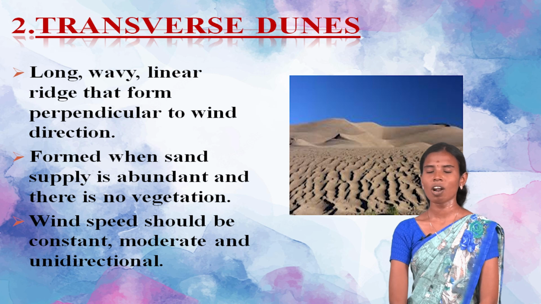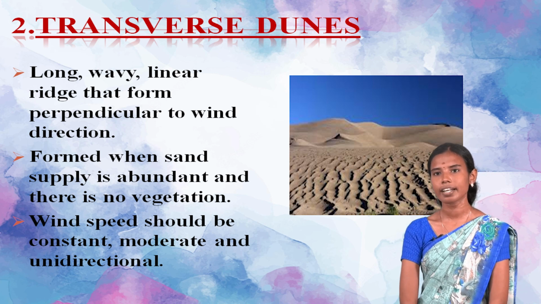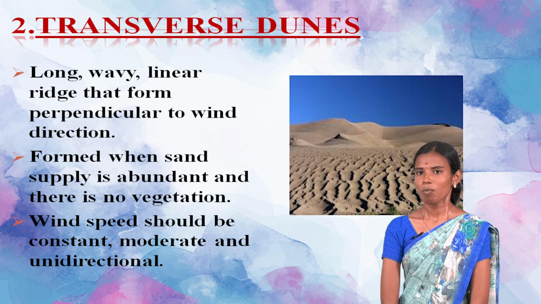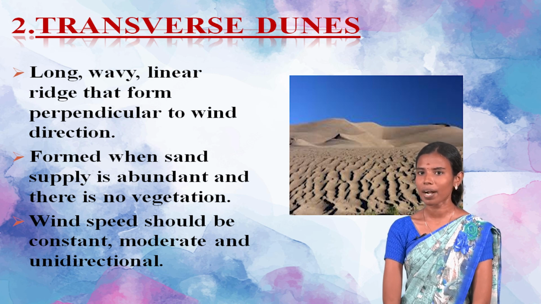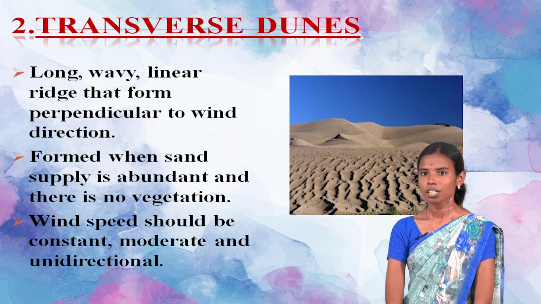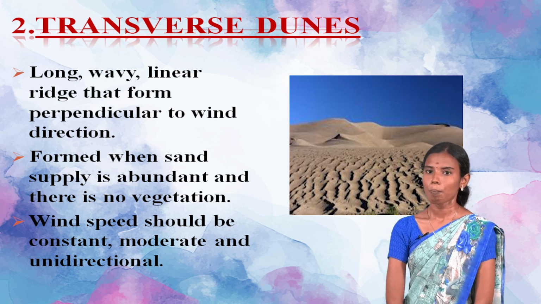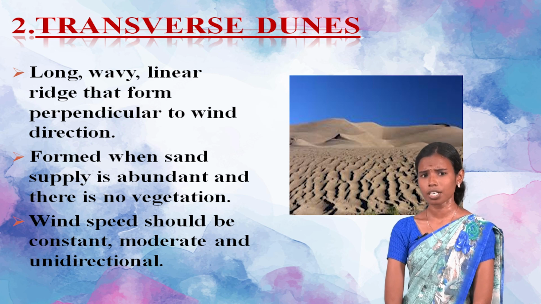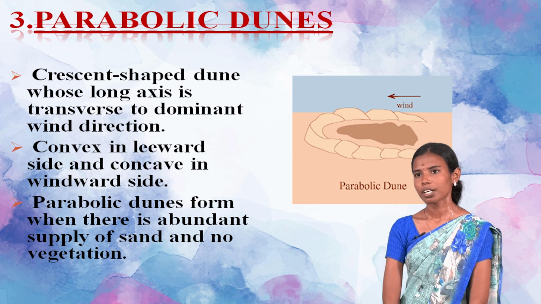The second one is the transverse dune. A transverse dune is a long, wavy and linear ridge that forms perpendicular to the wind direction, formed when sand supply is abundant and there is no vegetation. In this transverse dune, the wind should be constant, moderate and unidirectional.